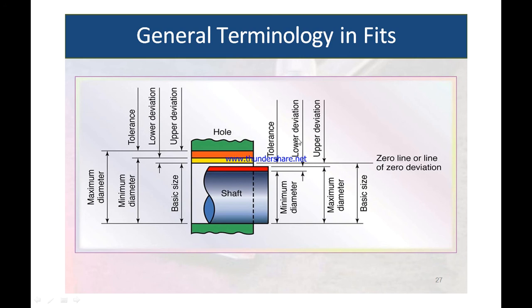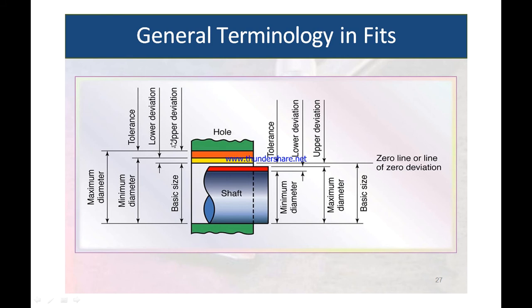So what is the upper deviation of the shaft? This is the upper deviation. Upper deviation is nothing but the algebraic difference between the upper limit of shaft and the corresponding basic size. This is the upper deviation of shaft. What is the lower deviation of the shaft? Lower deviation of the shaft is nothing but the algebraic difference between the lower limit of the shaft and the corresponding basic size. We call it the lower deviation of shaft.